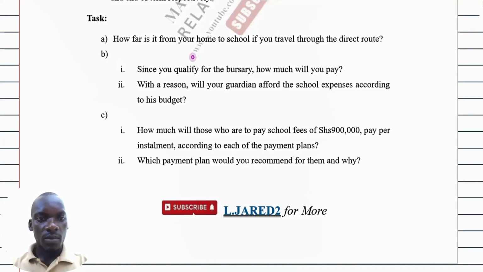Domain number 2 of our part B, with the reason, would your guardian afford the school fees expenses according to his budget? Part C, domain number 1, how much will those who are to pay school fees of shillings 900,000 pay per installment according to each of the payment plans? Then domain number 2 of our part C, which payment plan would you recommend for them and why?